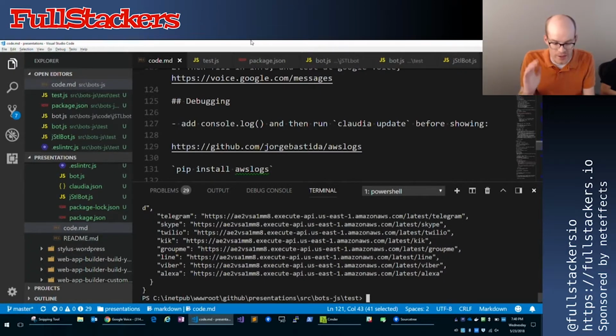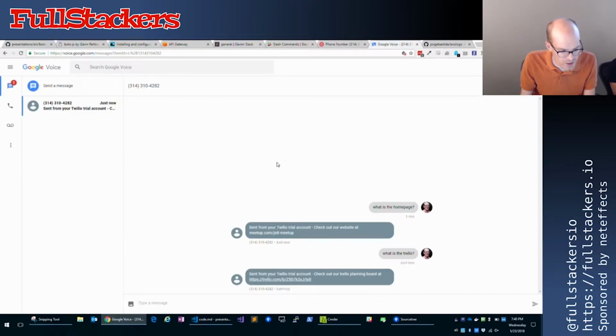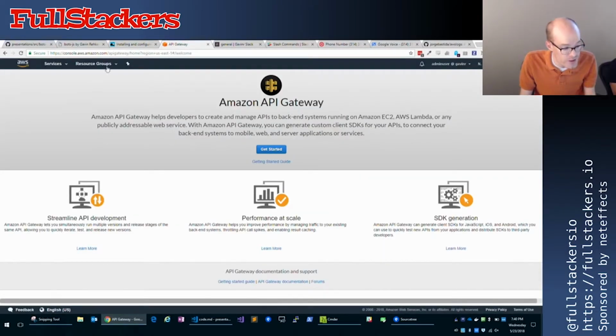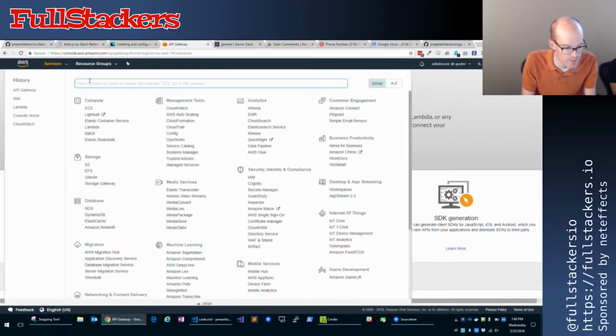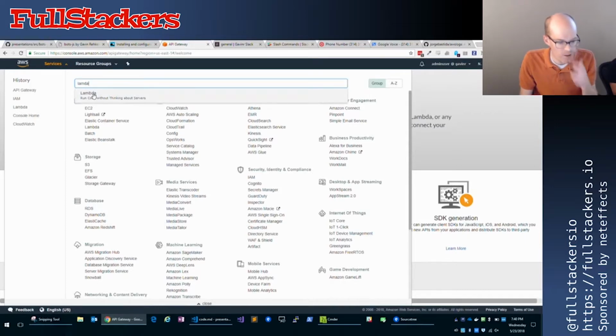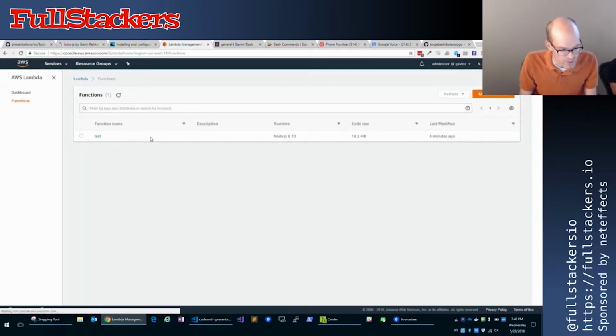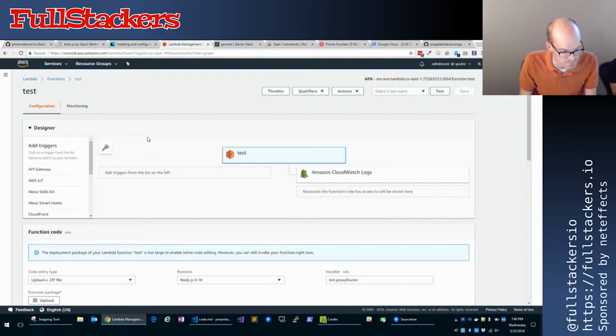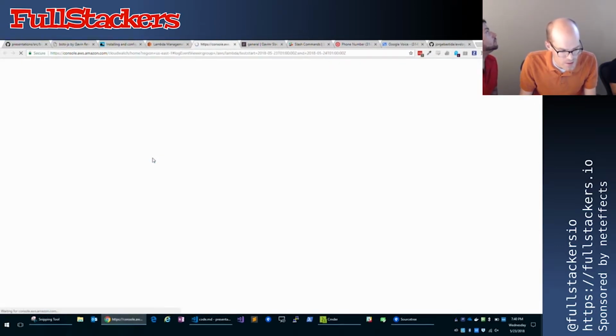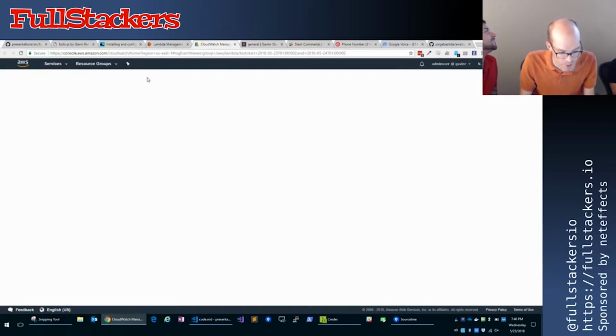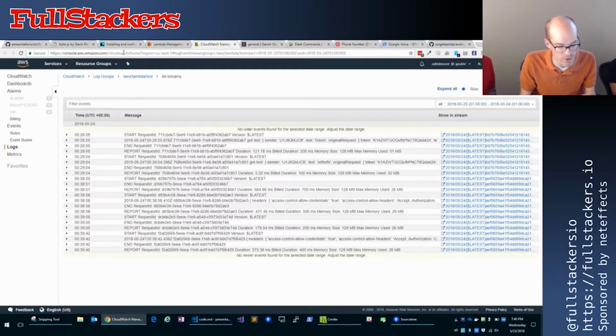You really need to go back to the AWS logs. You can get to the AWS logs pretty easily. Let me go to my Lambda over here. If you go to monitoring and you hit jump to logs, it'll pop you over to the CloudWatch logs.